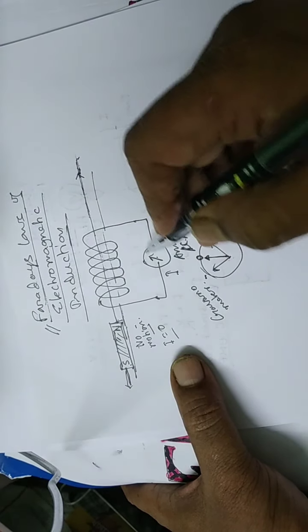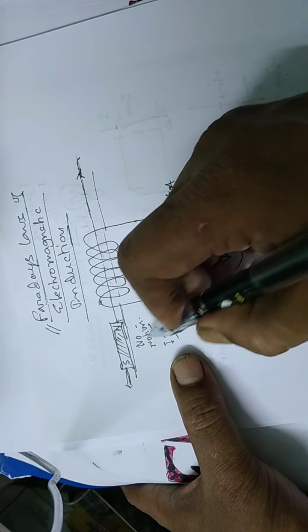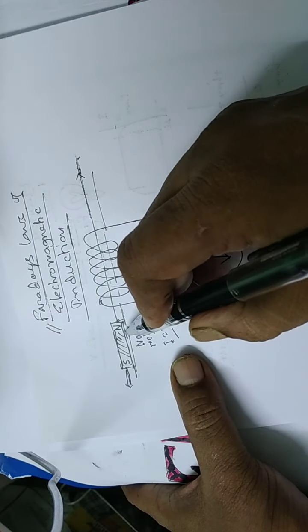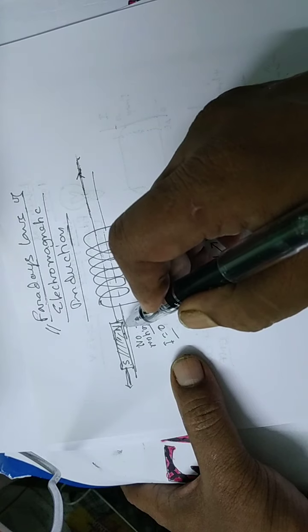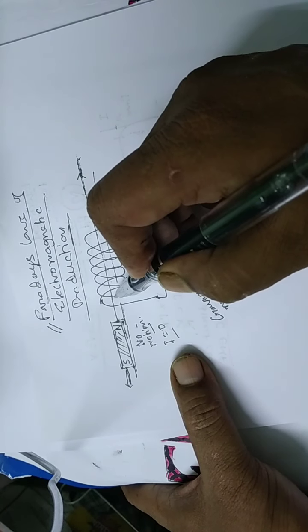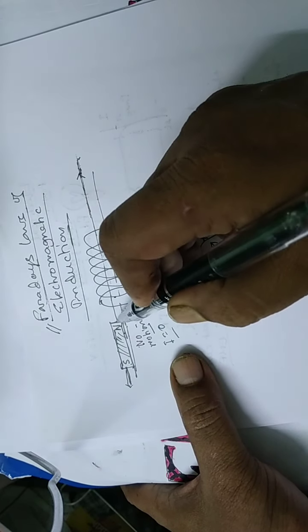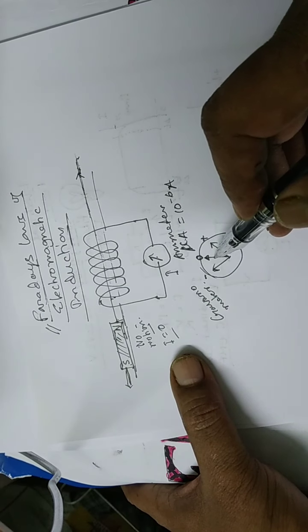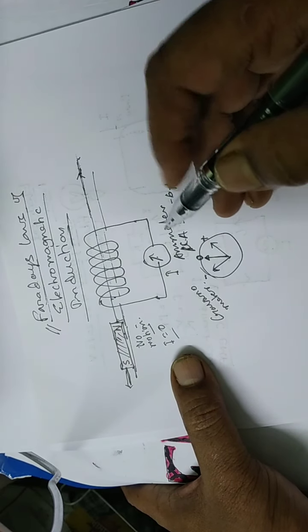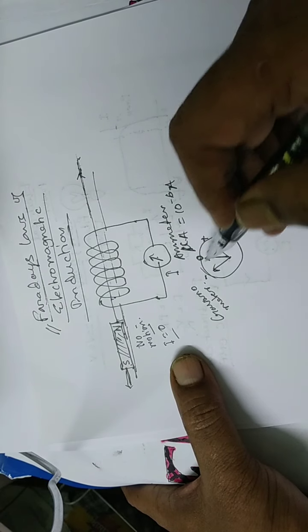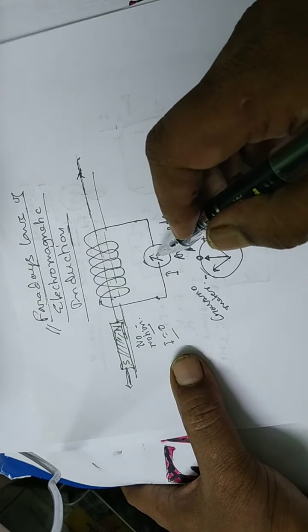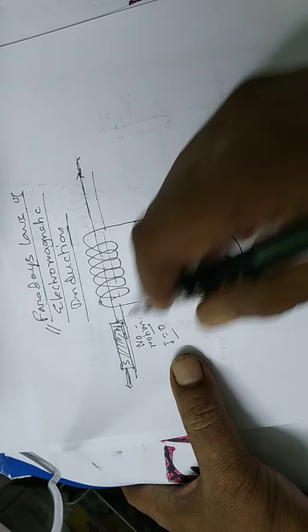When the magnet comes closer and closer to this point, the current rises, in either this direction or this direction. The indicator shows that the current rises.